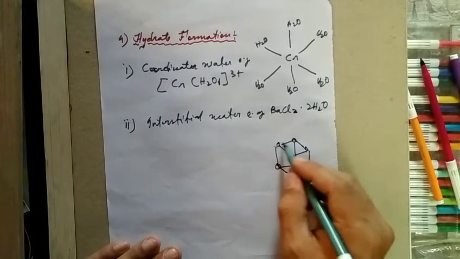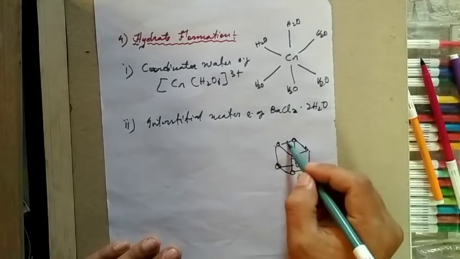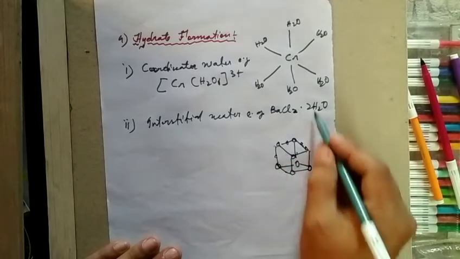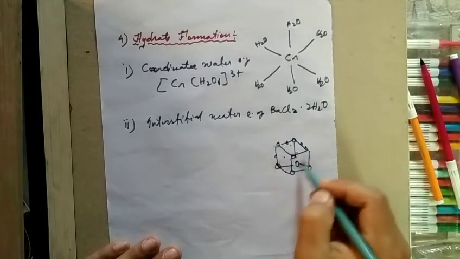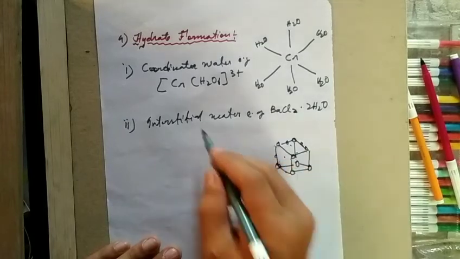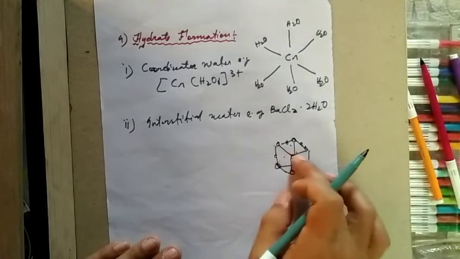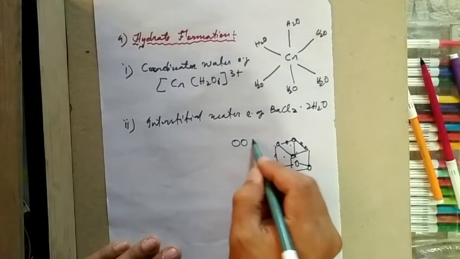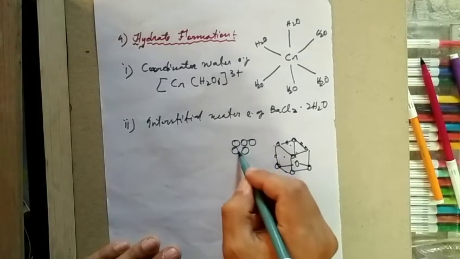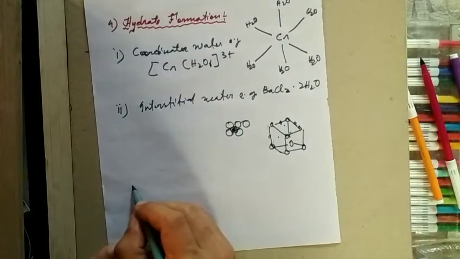This round or spherical shape represents barium, chlorine can be here, and water molecules can be in the space. So this is called interstitial water. That means water will be in the empty spaces or holes.